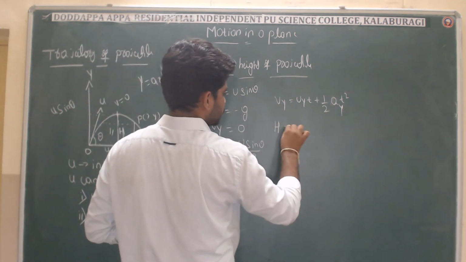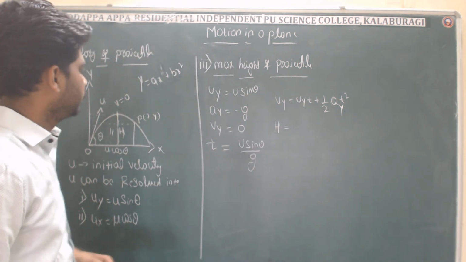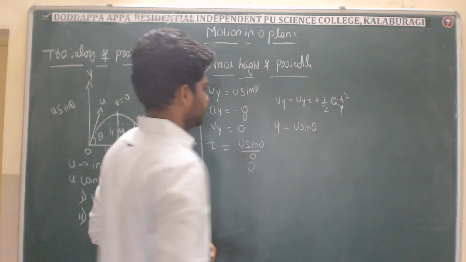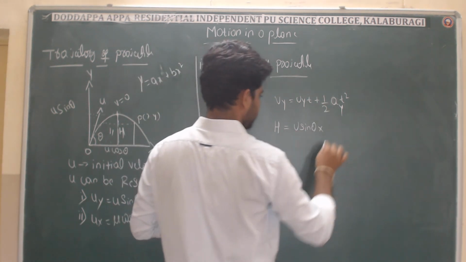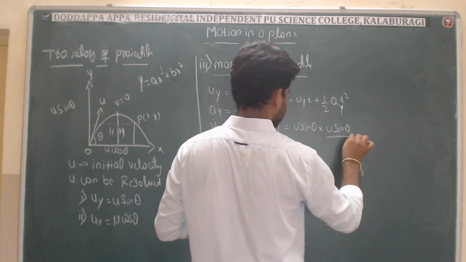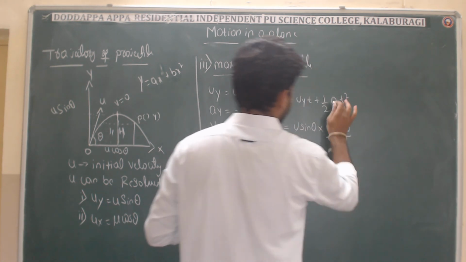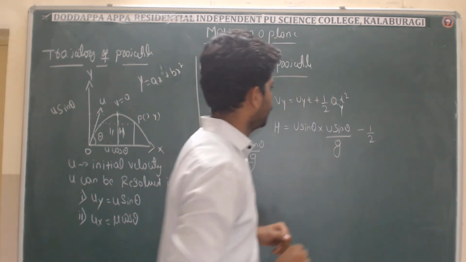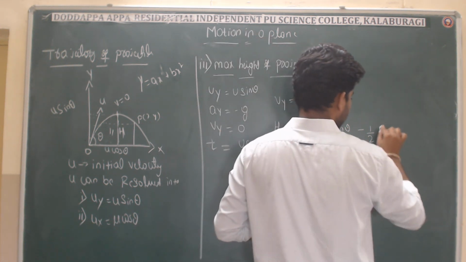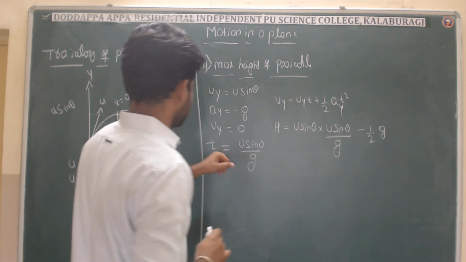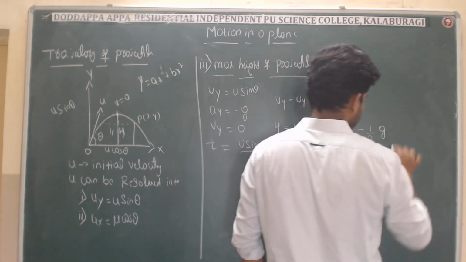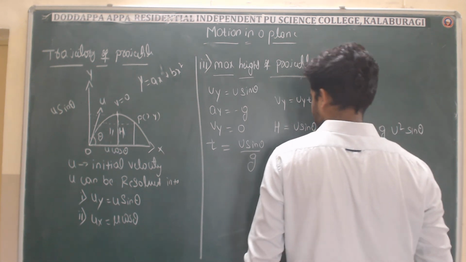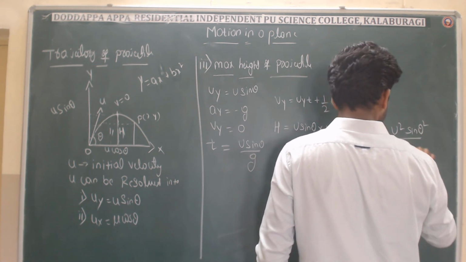So h is equal to uy, where uy is u sin theta, and t is u sin theta divided by g. And ay is minus g. So minus 1 by 2, g, and t again. T is again this one, but here a square is there. So just make a square of everything. So u square sin square theta divided by g square.